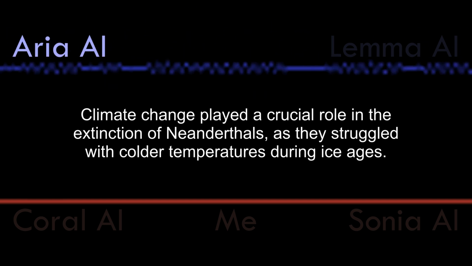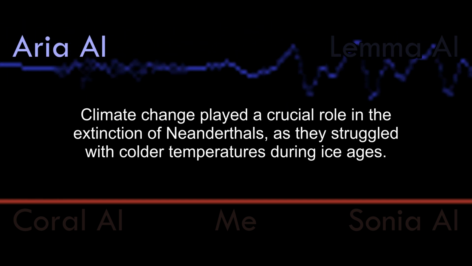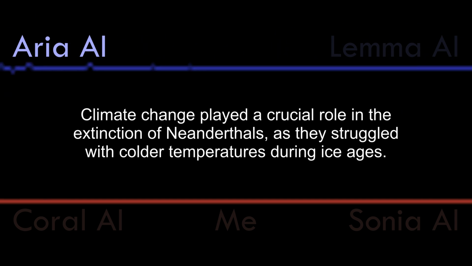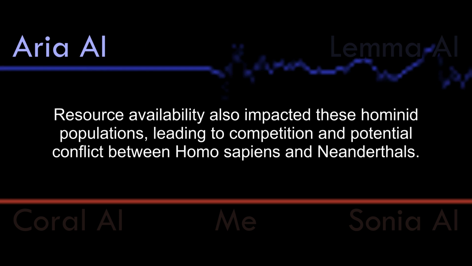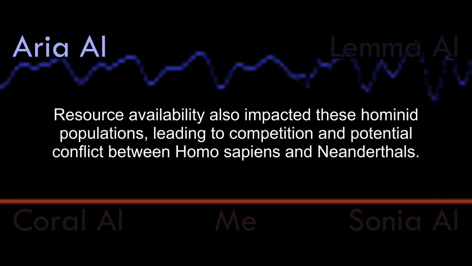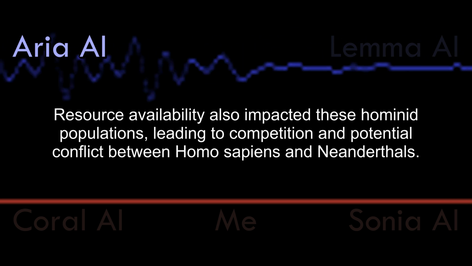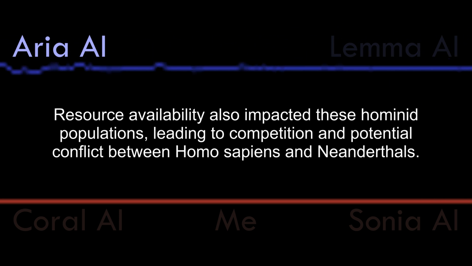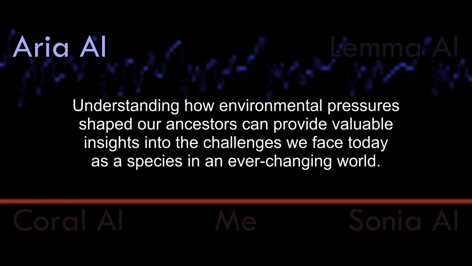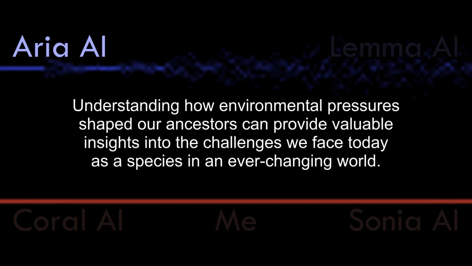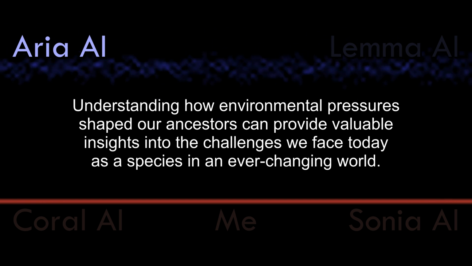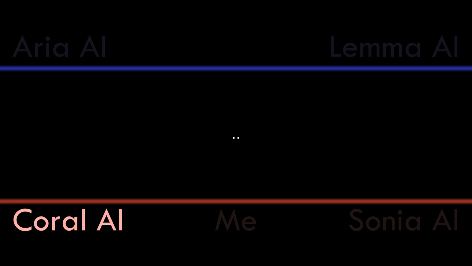Climate change played a crucial role in the extinction of Neanderthals as they struggled with colder temperatures during ice ages. Resource availability also impacted these hominid populations, leading to competition and potential conflict between Homo sapiens and Neanderthals. Understanding how environmental pressures shaped our ancestors can provide valuable insights into the challenges we face today as a species in an ever-changing world.